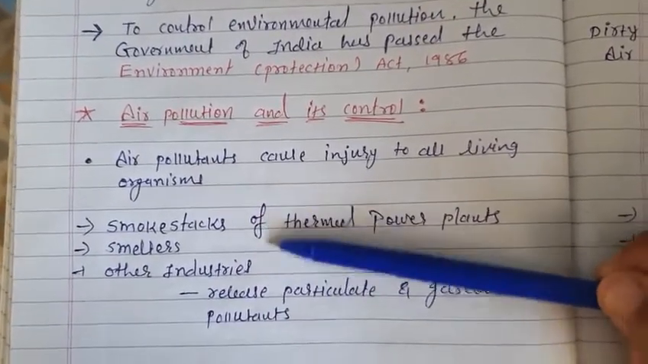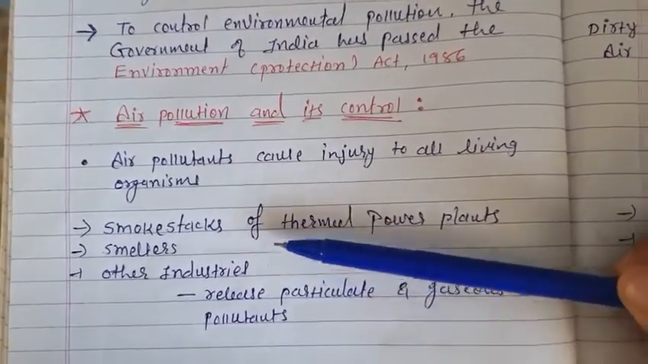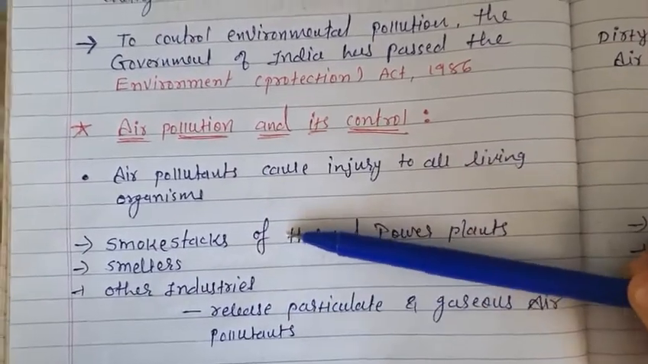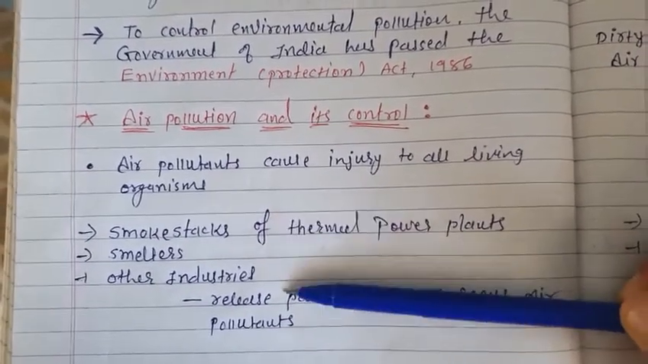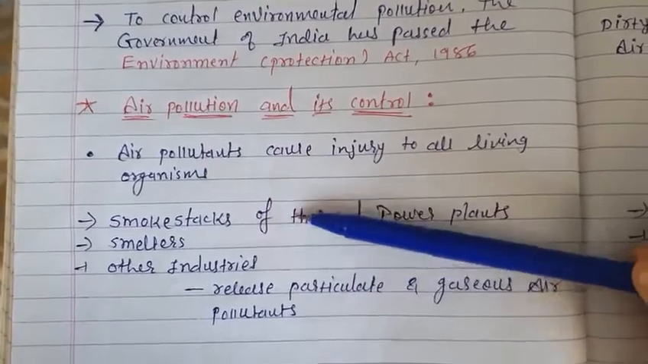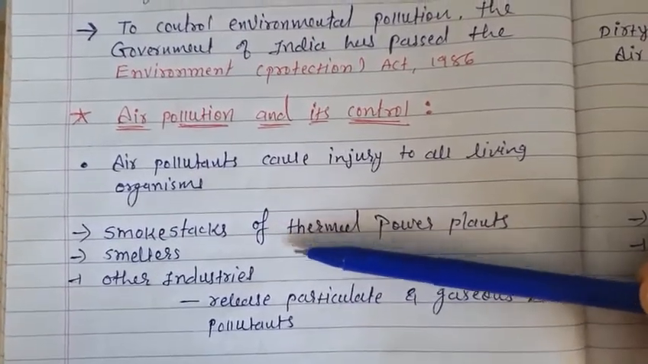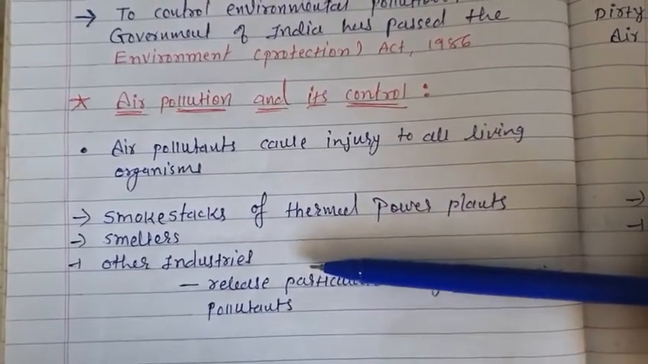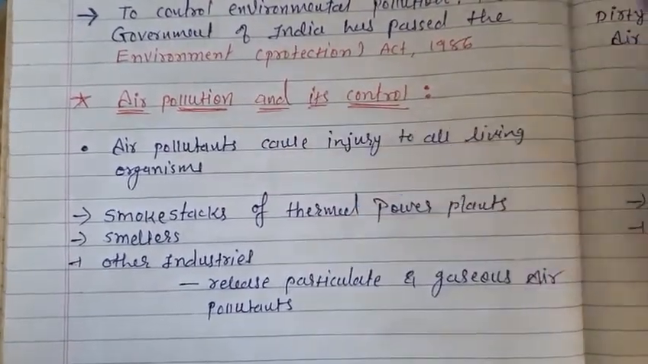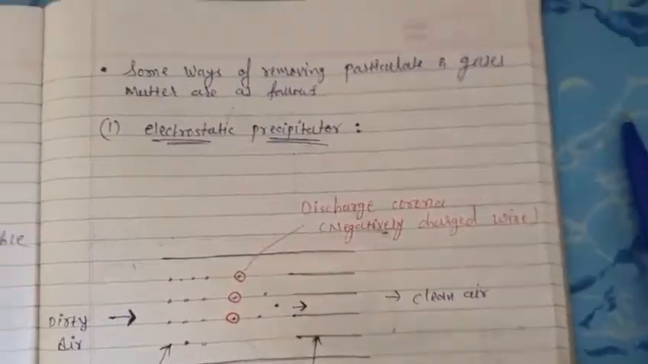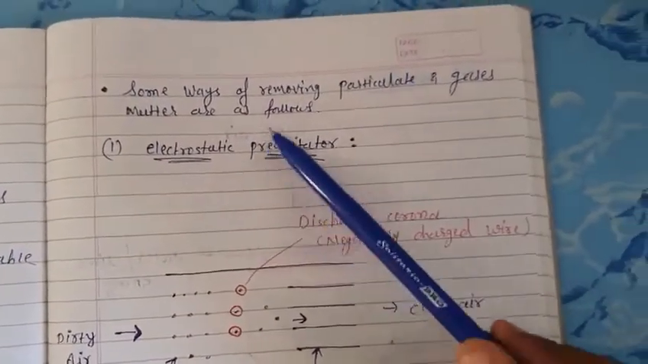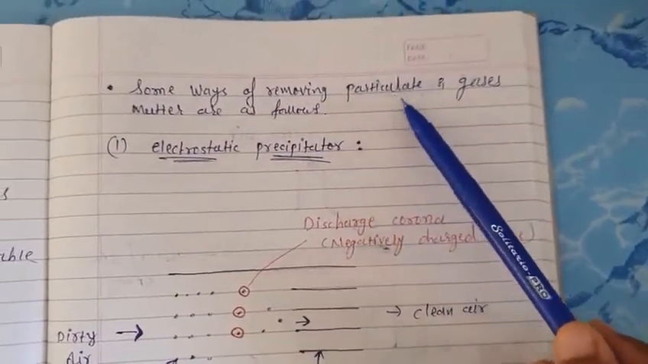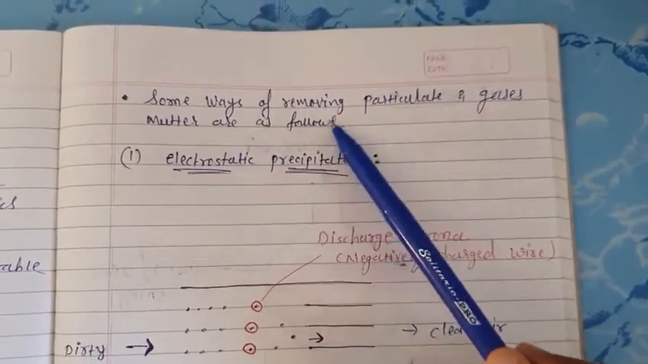So they need to prevent this, they need to stop these gases from going out, and for that they need to do some processes also. So here we'll study the processes by which these industries can prevent these harmful gases from evacuating into the air. Okay, so now some ways of removing particulate and gaseous matter are as follows.